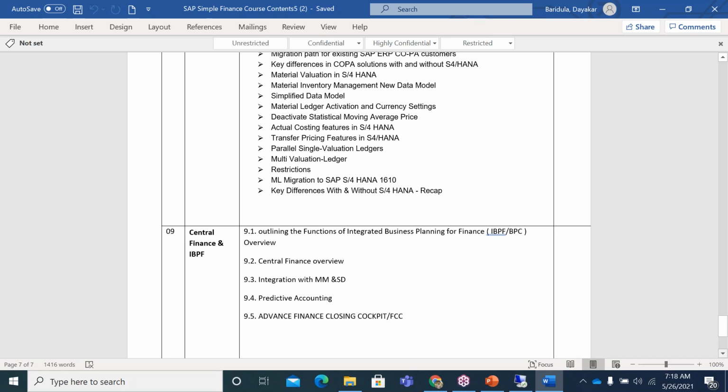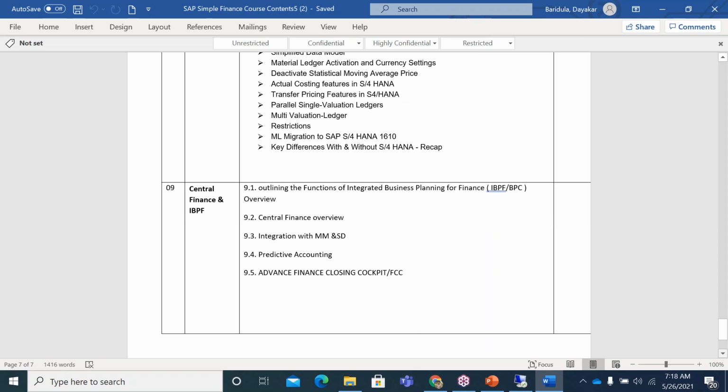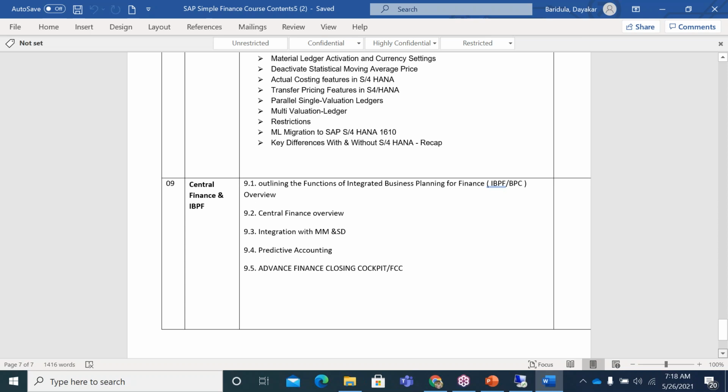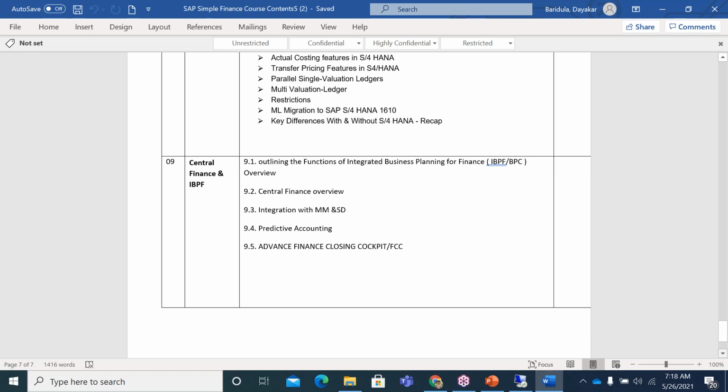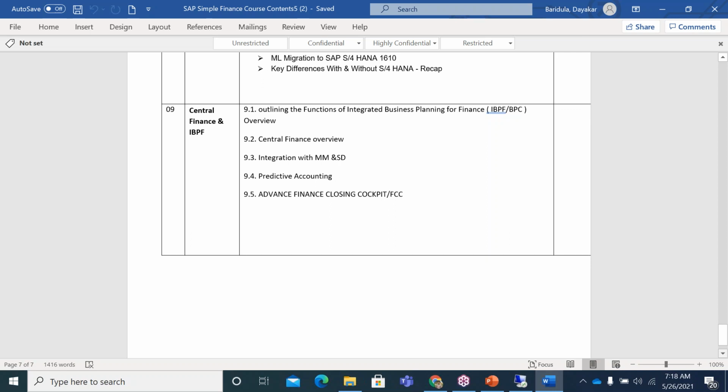And coming to another important topic, which is the material ledger. In the material ledger, we will try to understand the material valuation in S/4HANA and material inventory, new data model, and simplified data model, and material ledger activation and currency settings, and deactivation of statistical moving average price and actual costing features in SAP S/4HANA. So these are all the things we will see from the material ledger perspective. And we also have another important topic, which is transfer pricing. Here also we have two solutions like single valuation, multi-valuation ledger. And finally, we will also touch upon the restrictions, ML migration to SAP S/4HANA, the current version, and the key